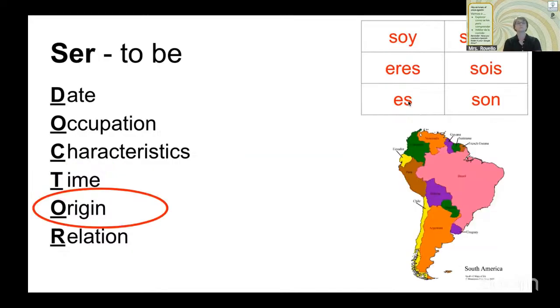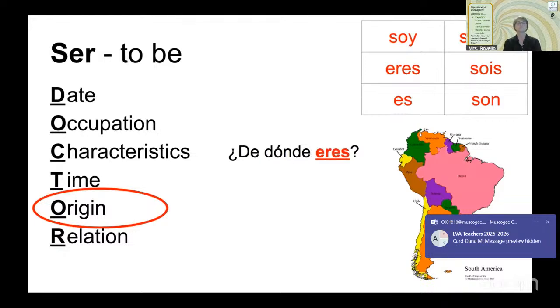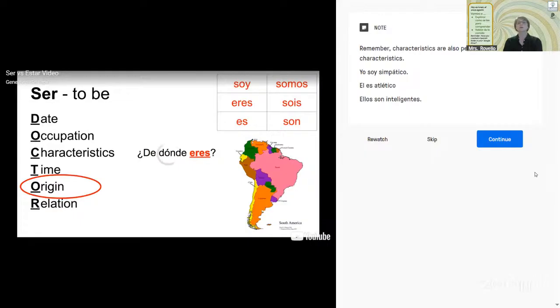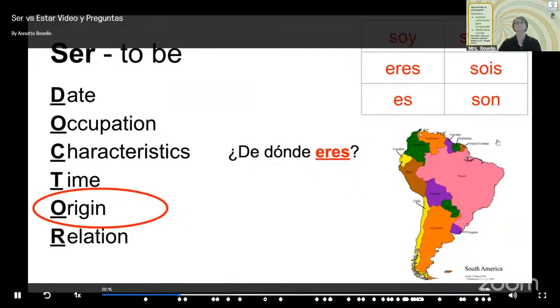For origin, we have the question, ¿de dónde eres? I probably said that about 100 times. Remember, characteristics are also personal characteristics. For example, yo soy simpático, I'm nice. Él es atlético, he is athletic. Or ellos son inteligentes. So, characteristics.